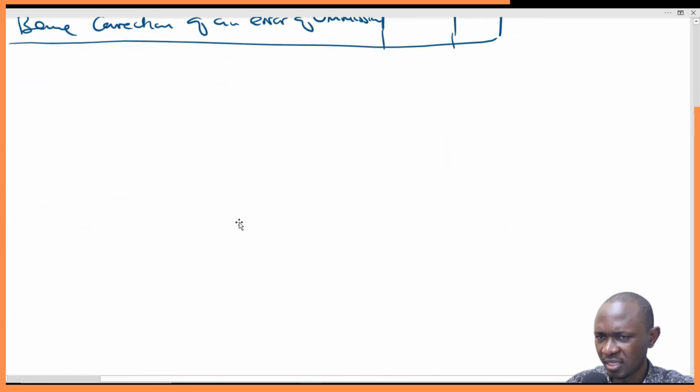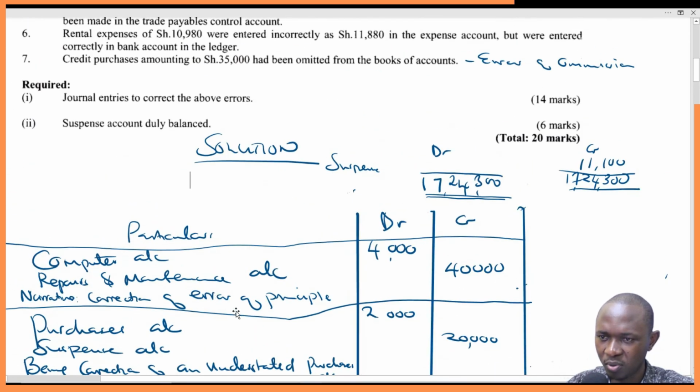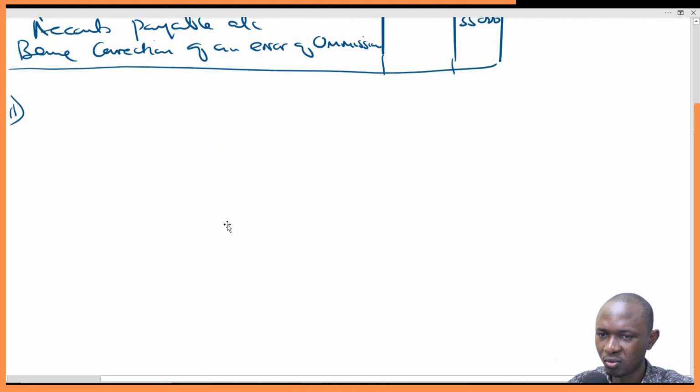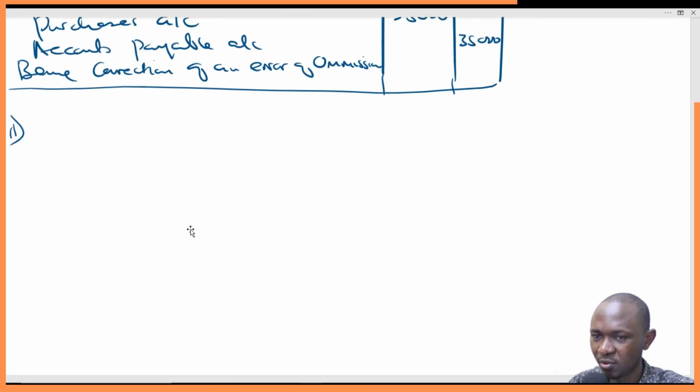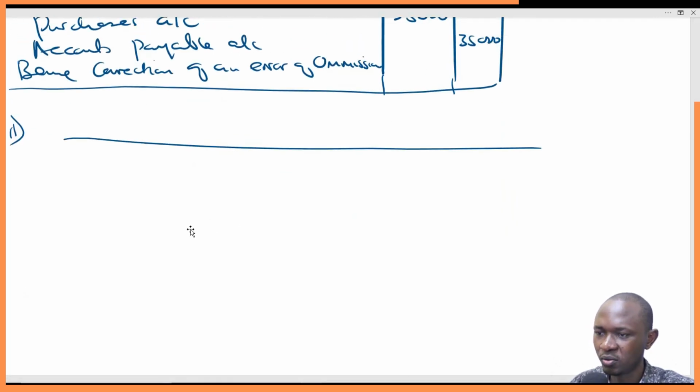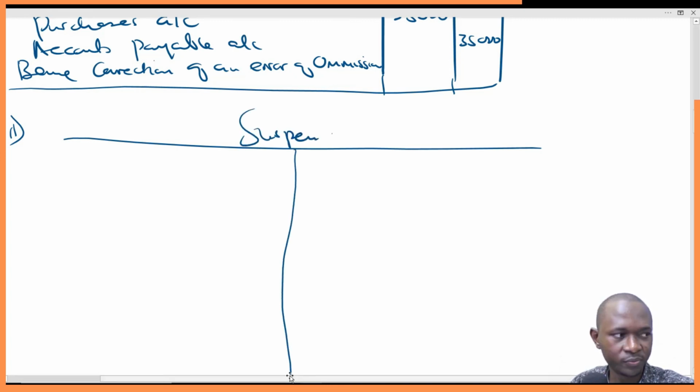So let's look at the second part of the question. You can see how easy it is. The second part of the question, they want us to come up with a suspense account that is duly balanced. A suspense account is just a T account, like any other account. So we draw up a T account and we call it suspense account with both debit and credit side.